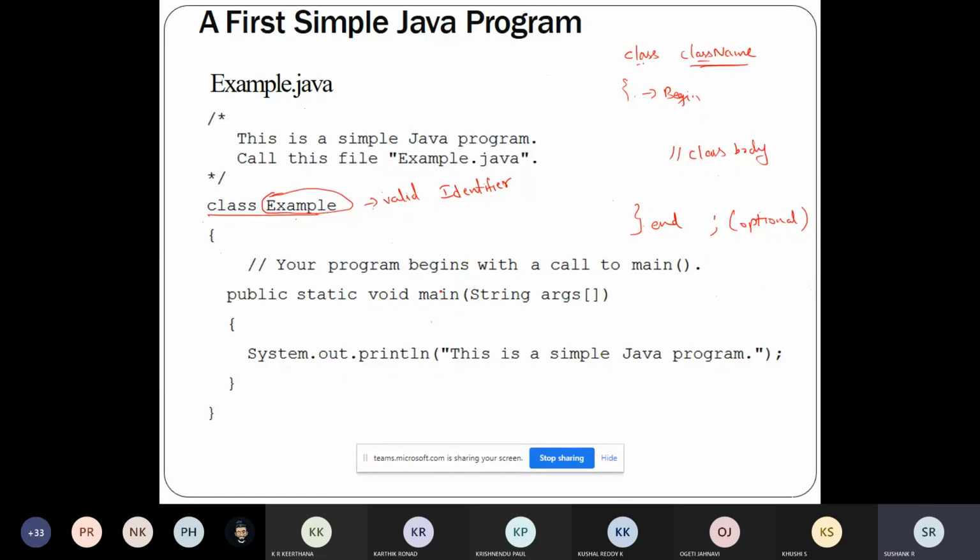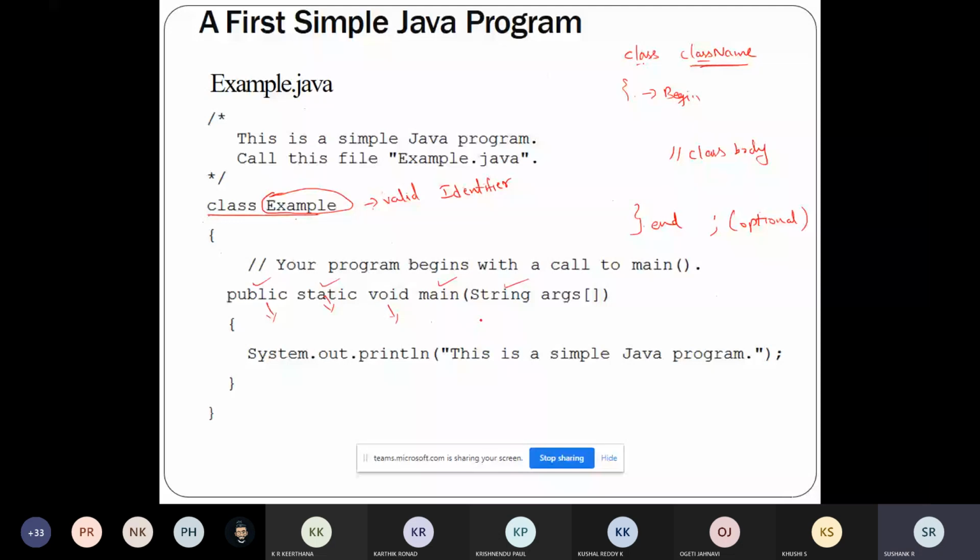Next we should talk about the main function. The main function contains string arguments. It contains two keywords: the public keyword and the static keyword. Why you are using public, why you are using static, why you are using main, all those things we need to talk about. This will continue in the next class. In this class, you just need to understand the first four lines of a simple Java program. The remaining I'll continue in the next class, because all those things will take some time.